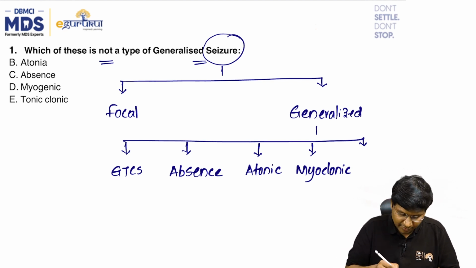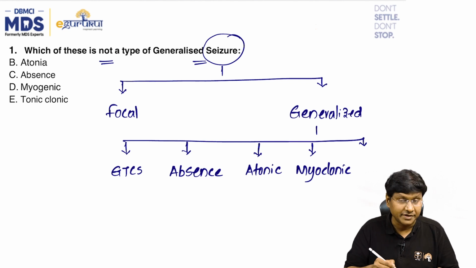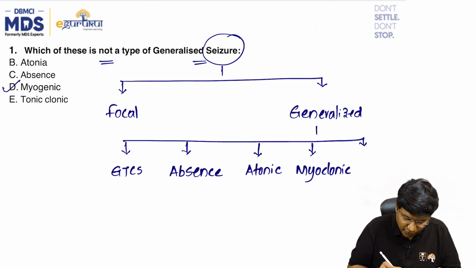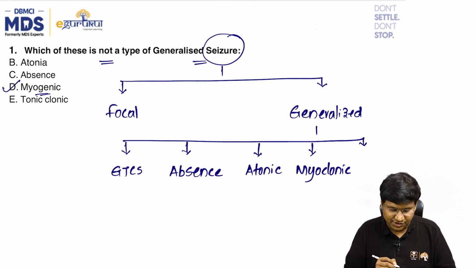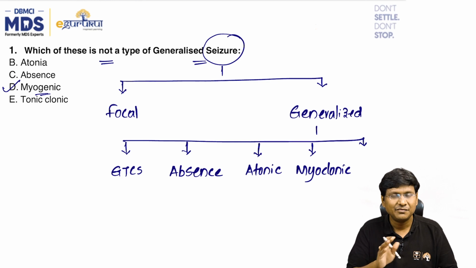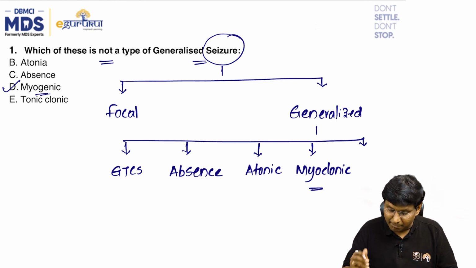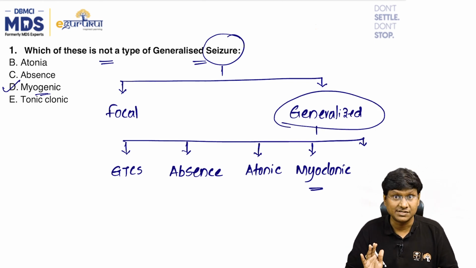The one among the options which is not a generalized seizure is myogenic. We don't have a type of seizure called myogenic seizures. What we have is myoclonic jerks, and these are a form of generalized seizures.